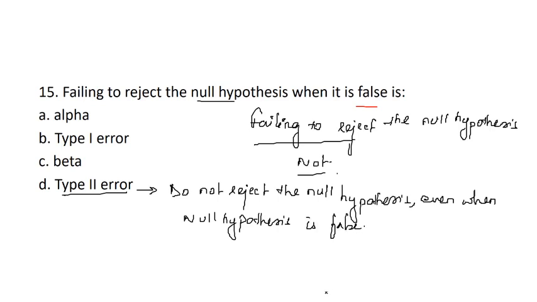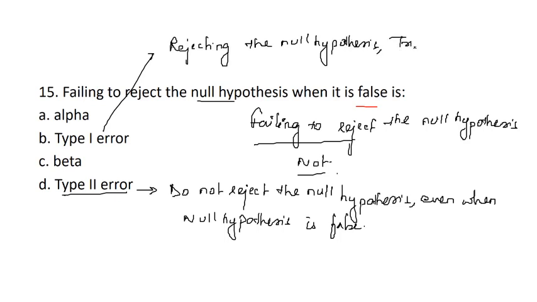Similarly, type 1 is when we are rejecting the null hypothesis when it is true. So rejection when true is type 1, and no rejection when false is type 2 error.